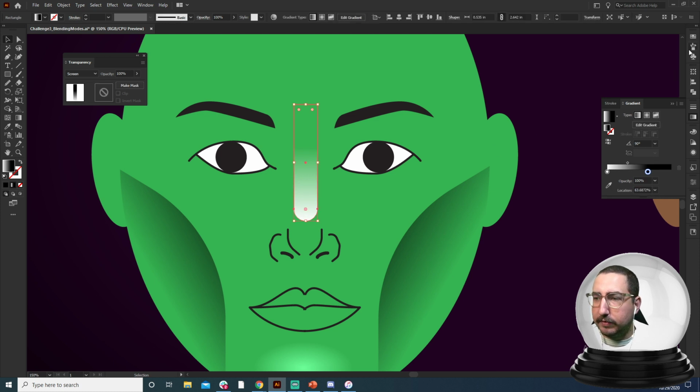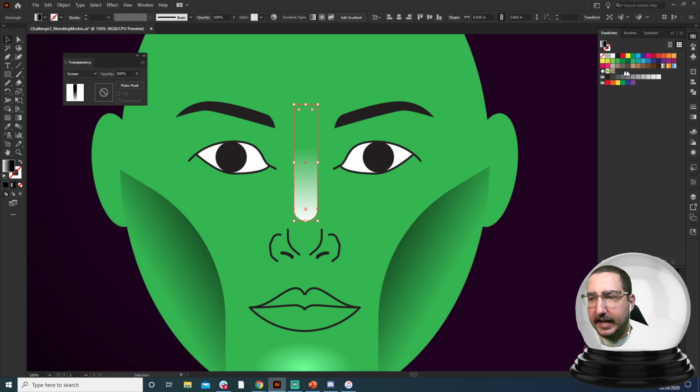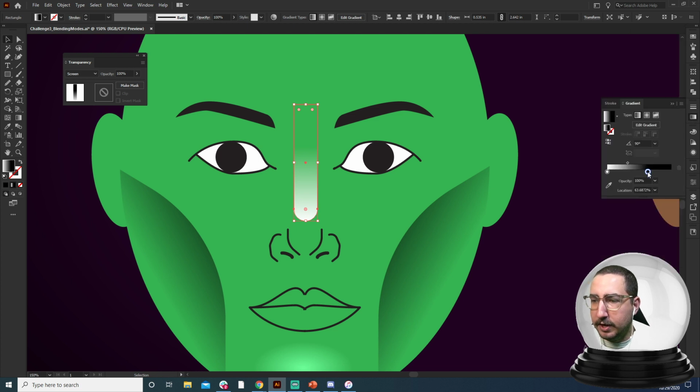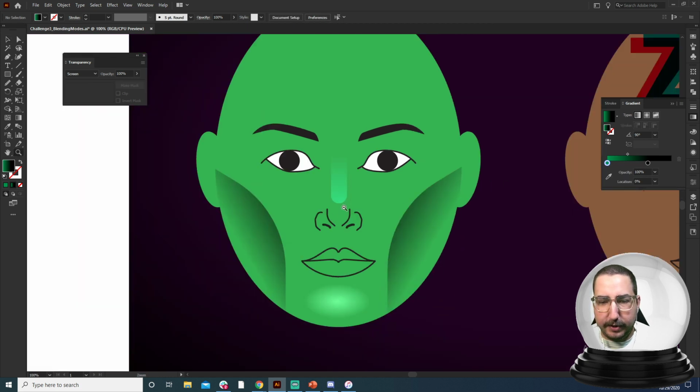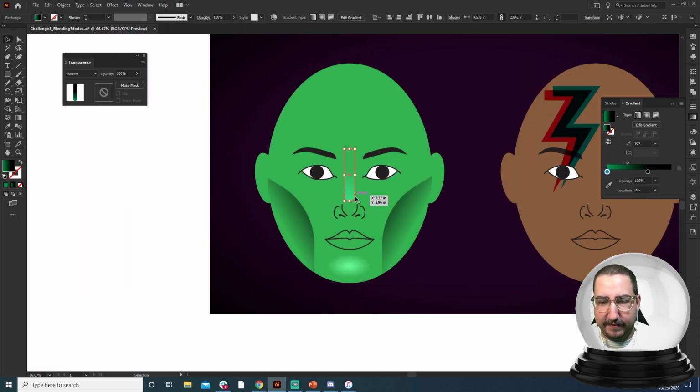Now, screen's also very helpful because it will take away any of that kind of augmentation when we change this white to maybe a different green color. So it's going to continue to augment and change that color underneath. And there we go. Now we've got a nice little bridge of the nose in there, looking good.